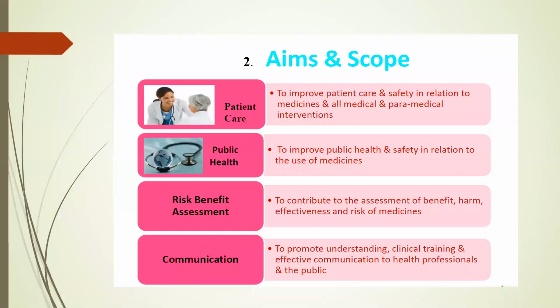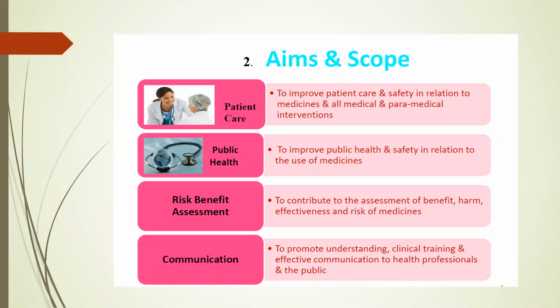Next comes the aim and scope of pharmacovigilance. Number one is patient care: to improve patient care and safety in relation to medication and all kinds of medical and paramedical intervention. Next is public health: to improve public health and safety in relation to the use of medication.